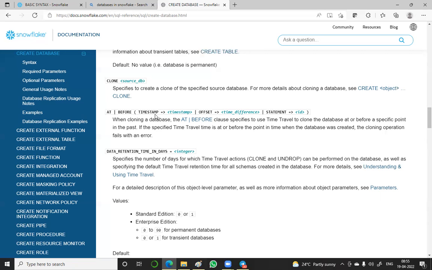So at or before, whenever we give a timestamp, at that time you can separate, you can create a clone, or you can retain the data.